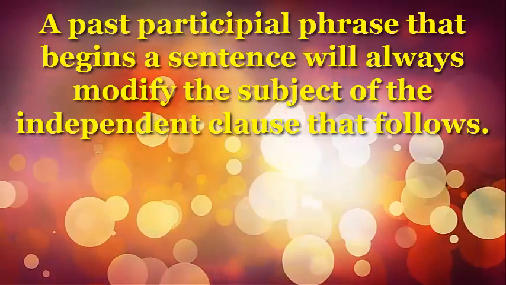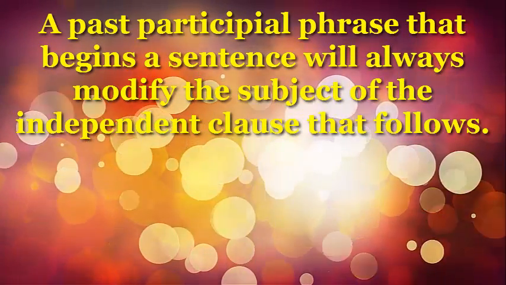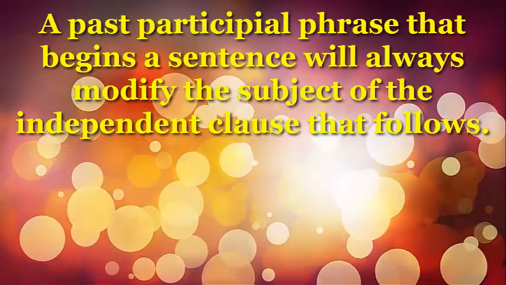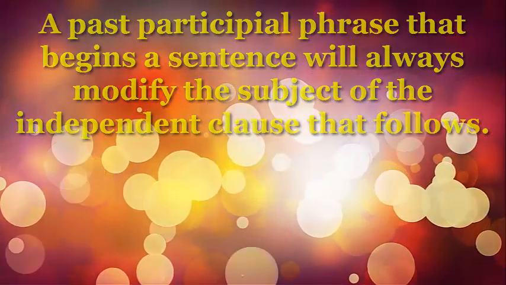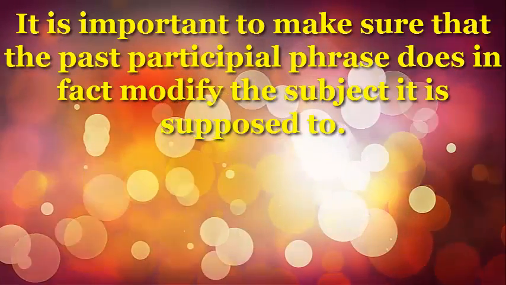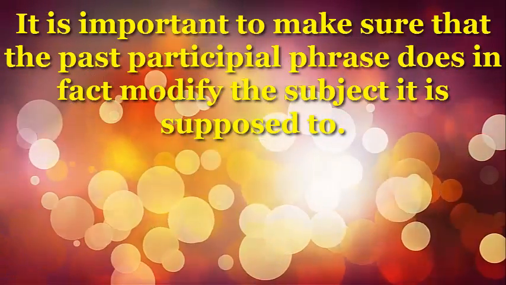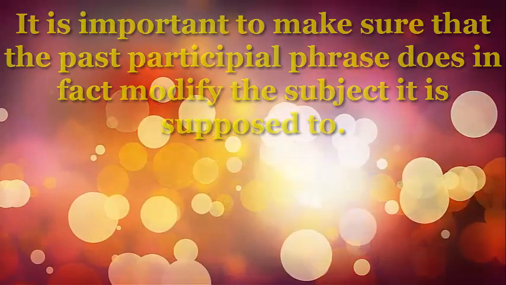A past participial phrase that begins a sentence will always modify the subject of the independent clause that follows. It is important to make sure that the past participial phrase does in fact modify the subject it is supposed to.